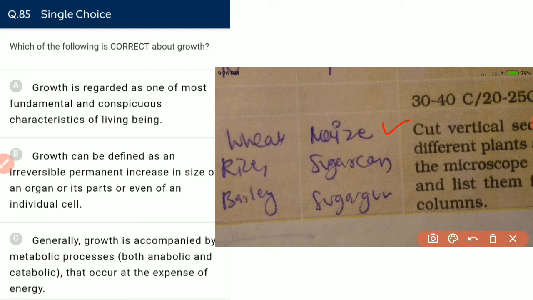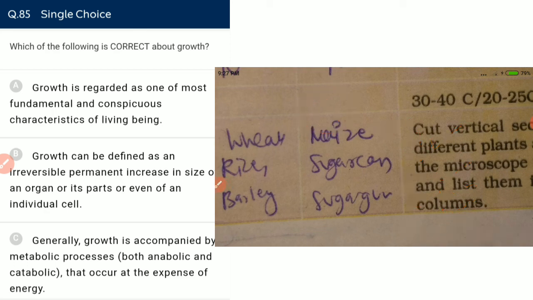Sugarcane, maize and sorghum are C4 plants. Most of the monocots are C4, though there are exceptions. Which of the following is correct about growth?